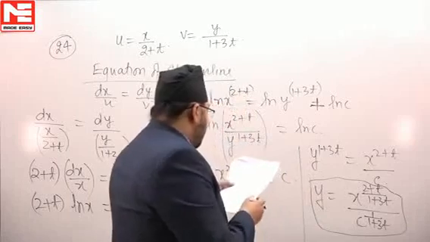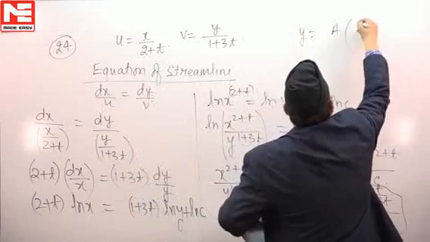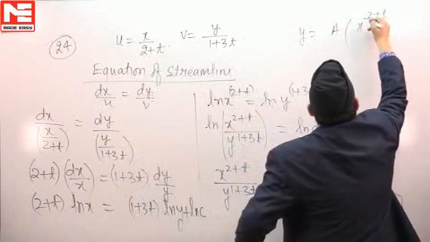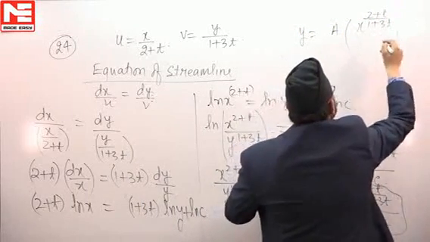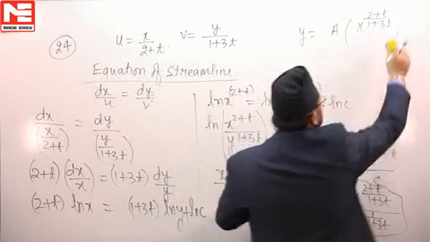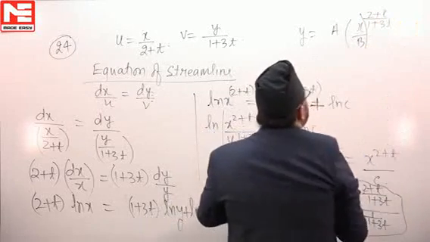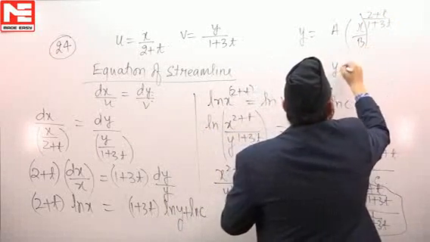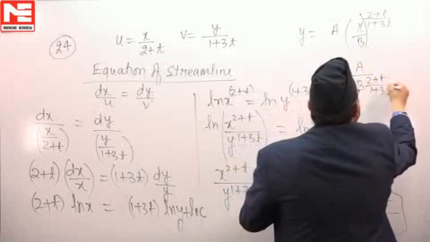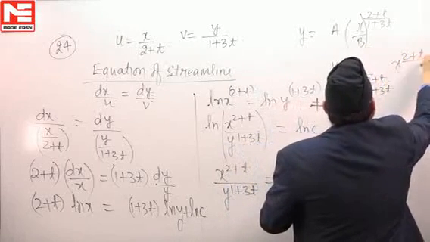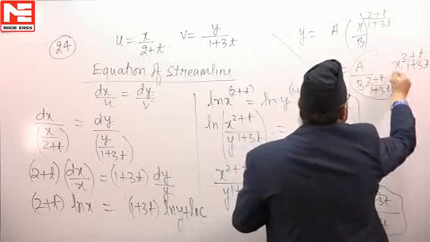Now if I analyze the third option, which is y equals a times x by b to the power 2 plus t divided by 1 plus 3t, right? This is the value. Now see, this we can write like this: a divided by b to the power 2 plus t by 1 plus 3t, and x to the power 2 plus t divided by 1 plus 3t, right? So again this is completely a constant.